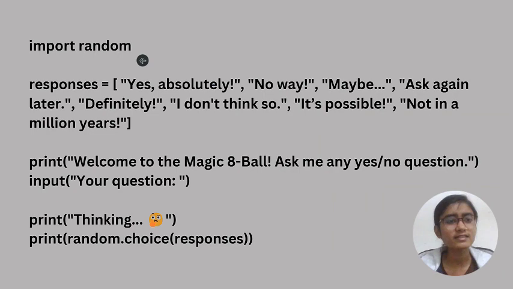The first line is import random. Import random means, you can think of it as simple English, like we are importing something. And what random does is, if you are sitting and you have been given a number from 1 to 10, and you have to pick something randomly, like 9 or 8, anything you want, random helps in choosing an answer randomly. That's the work of random.